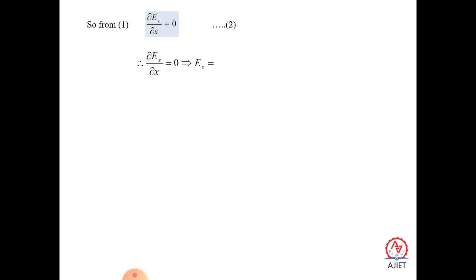So what is the variation that occurs here? From equation 1 we get ∂Ex/∂x is equal to 0, or we can write Ex is equal to constant.